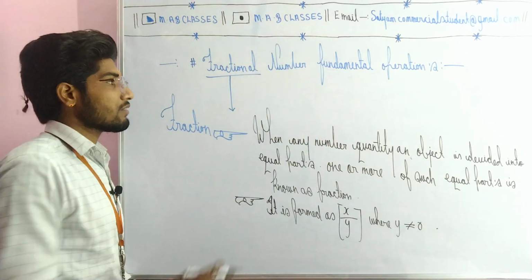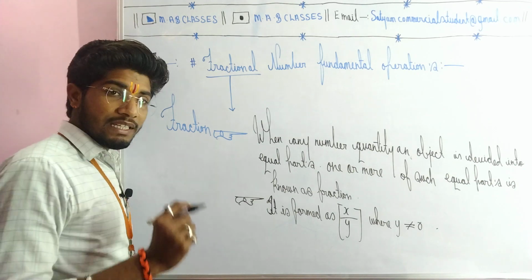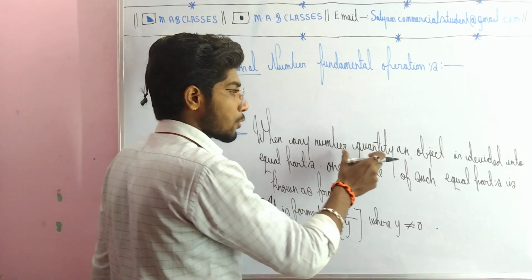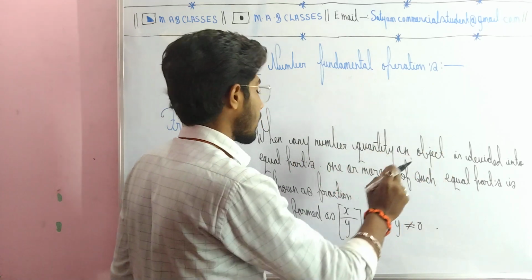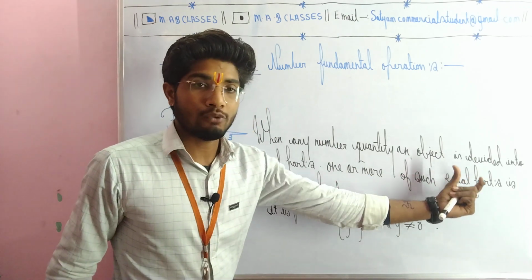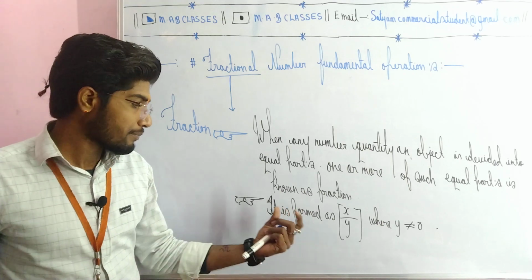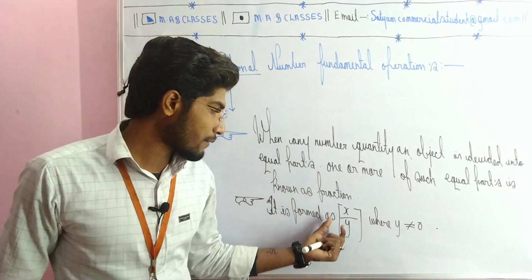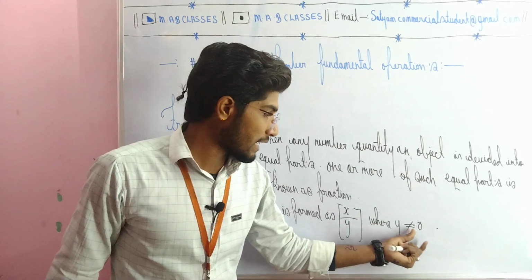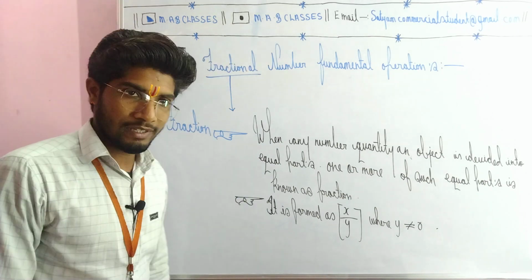Understand one more time: first the chapter name is given, fractional number and fundamental operation, that is the main topic. Then here we ask what is the meaning of fraction. So when any number, quantity or object is divided into equal parts, one or more of such equal parts is known as a fraction. This is the learning base, you will have to learn how a fraction is formed and how to write it. So x over y means x upon y. Y means y cannot be 0, understand. Hope you are very well satisfied.